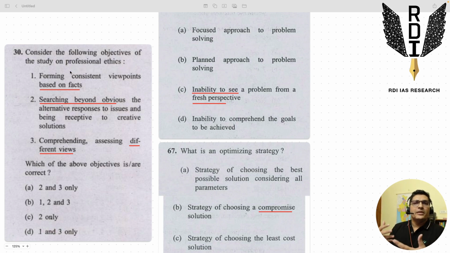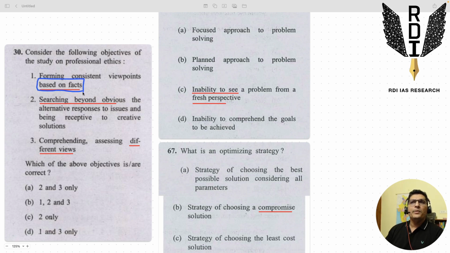What are the professional requirements of civil services, or the OLQs, the qualities of a civil services officer or aspirant? So the first statement says forming consistent viewpoints based on facts. Yes, this is extremely important.